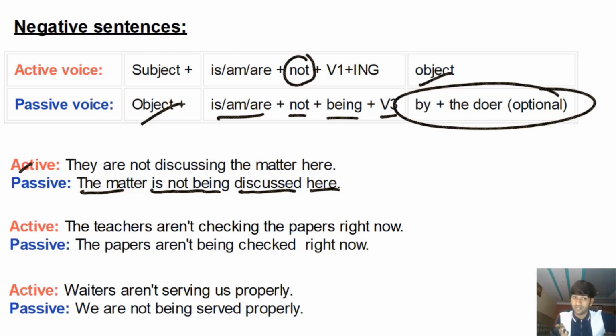Matter यहाँ पे discuss नहीं हो रहा. कौन कर रहा है? Doesn't matter. Matter यहाँ पे discuss नहीं हो रहा. The matter is not being discussed here. This is what I'm trying to say, right?